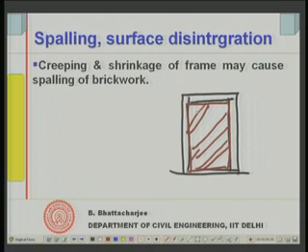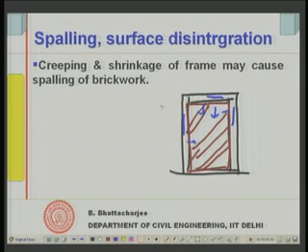In such a situation, spalling can occur when there is excessive shrinkage and creep of the concrete. In the long run, long term shrinkage and creep may sometimes result in spalling, because the frame is shrinking, which means it will exert compressive forces onto the brickwork.